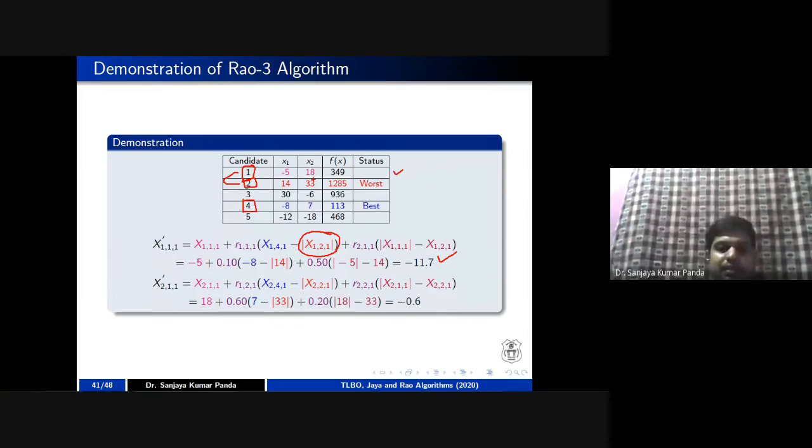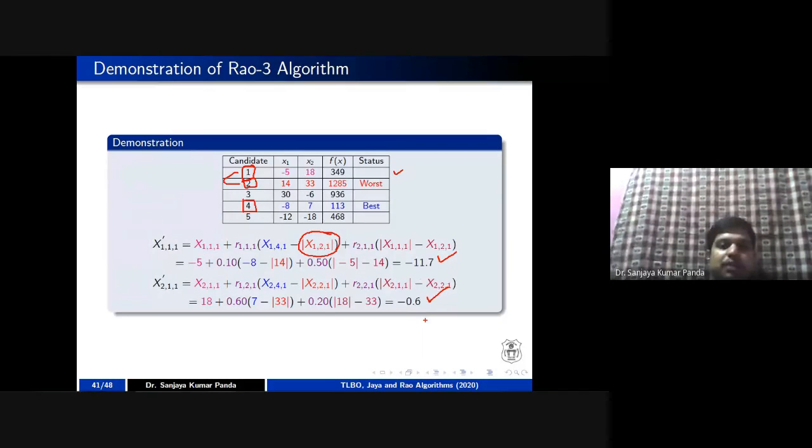Similarly, in this case, you can see you will take 18 plus random number 0.60. Difference between the worst solution and best solution, that is 7 minus 33. And for the interaction between 1 and 2, you will subtract 18 minus 33. So you are getting minus 0.6.